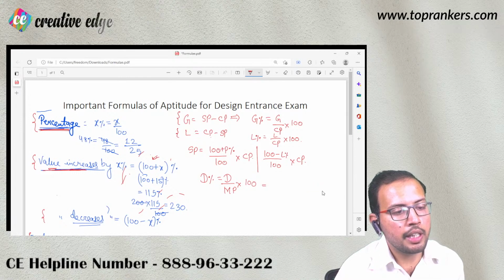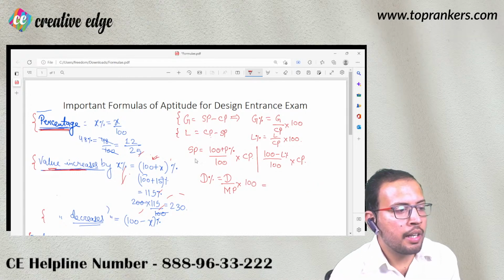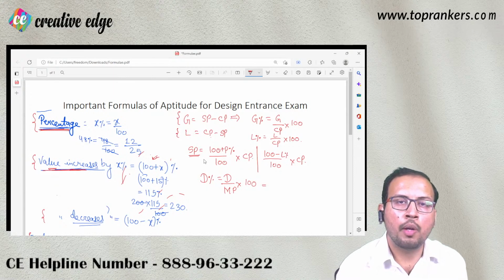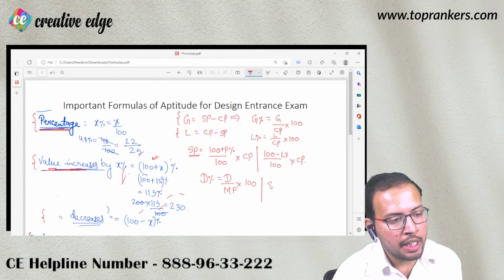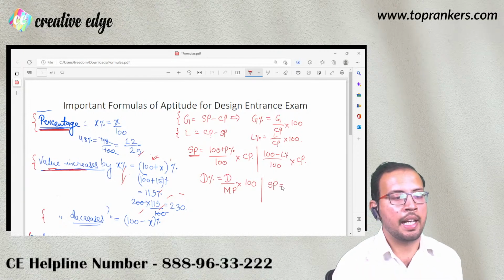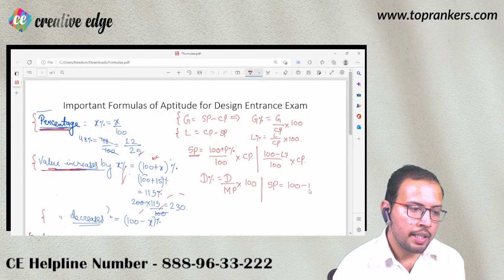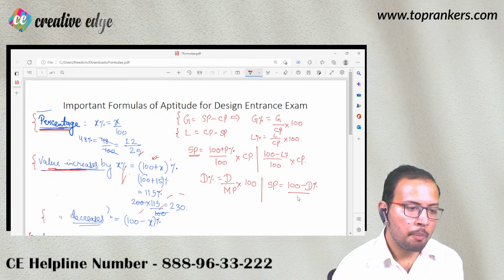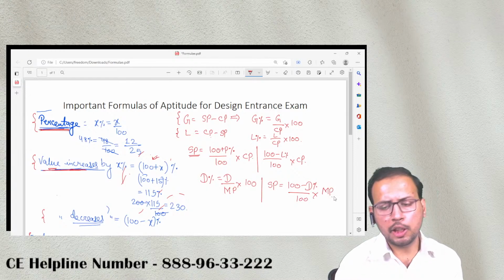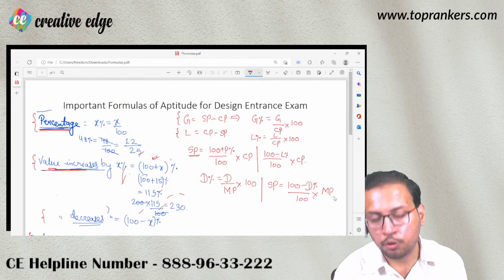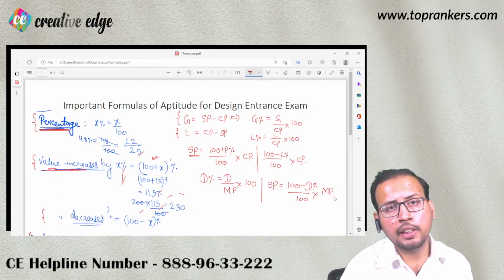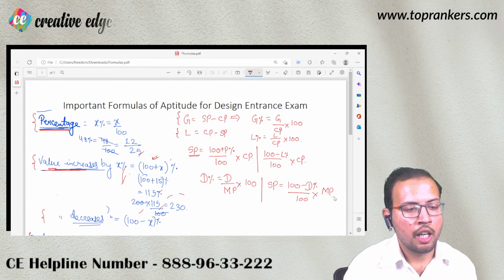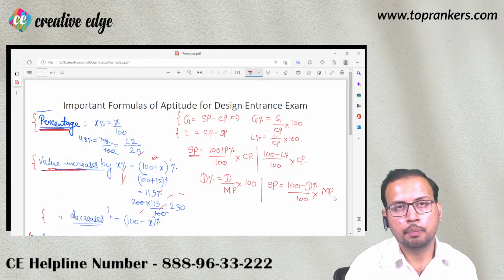In the same way, based on the same formula that we found for selling price, there is another formula for selling price in terms of discount. आप अपने selling price को, you can also calculate selling price as 100 minus discount percent upon 100 into mark price. I hope this must be clear to all the participants who have joined us, all the online participants. सभी को ये clear होगा, I hope so. ठीक है कि selling price निकालने का there is one more formula for this, 100 minus discount upon 100 into mark price. ठीक है क्या?